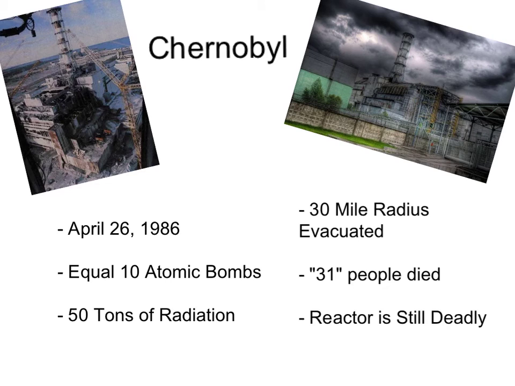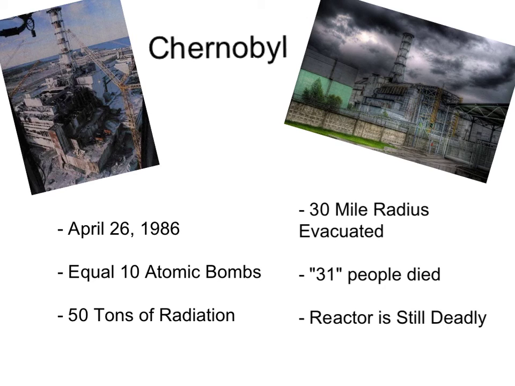Chernobyl. The Chernobyl disaster occurred on April 26, 1986, and was the worst nuclear disaster to date. The explosion was equivalent to 10 atomic bombs going off at the same time. 50 tons of radioactive material were spewed from the plant. Initially, 31 people died from cancer and other illnesses.